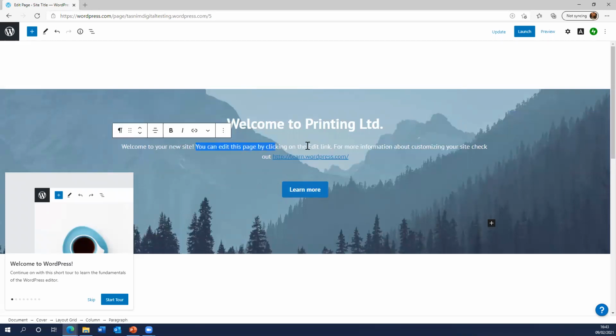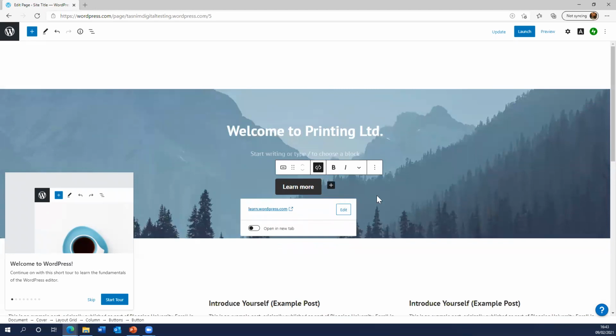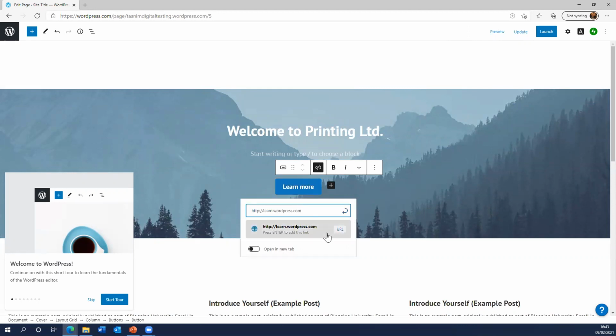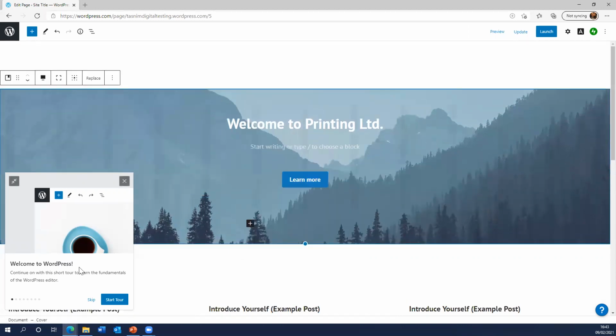You can give further information about what your website is going to entail. If you don't want this, you can just backspace. There is a button to learn more. You can customize this. You can choose whether you want this to be opened in a new tab or on this website. And if you don't want it, then of course you can remove it as well.